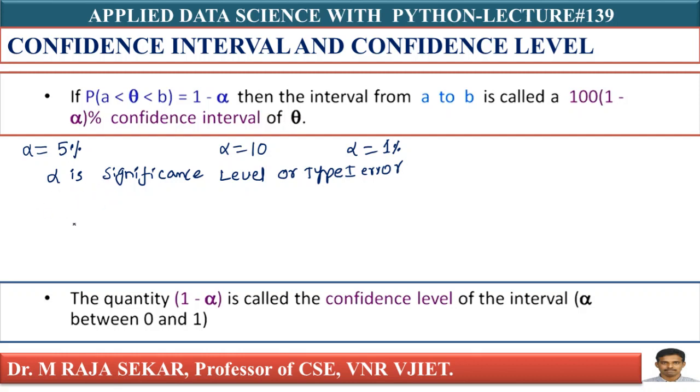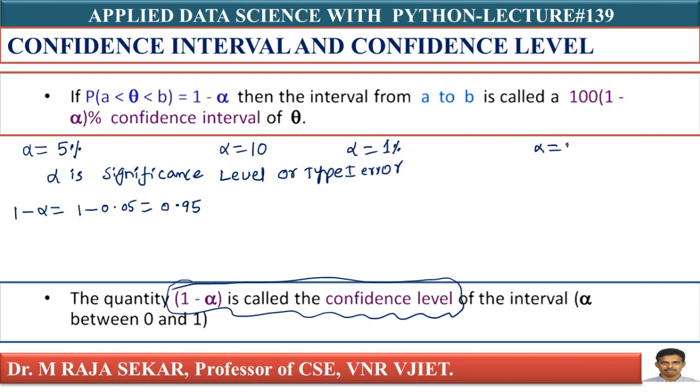Now, what is my confidence level? The quantity 1 minus alpha is called confidence level. Now, what happens if I take alpha equal to 5%? What is confidence level? 1 minus alpha. That is 0.05, yes. That is essentially 0.95 confidence level. For alpha equal to 5%, my confidence level is 0.95, isn't it? What is my confidence interval?